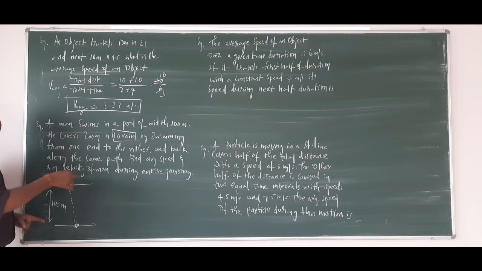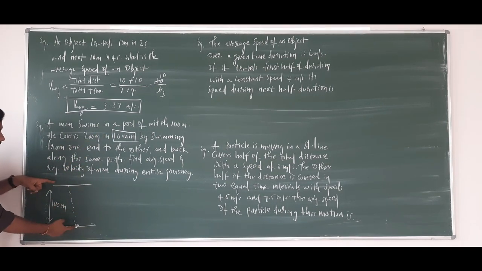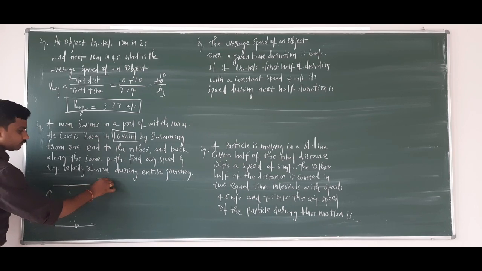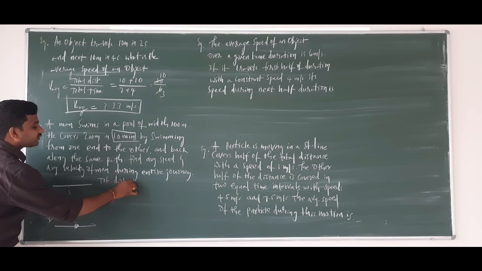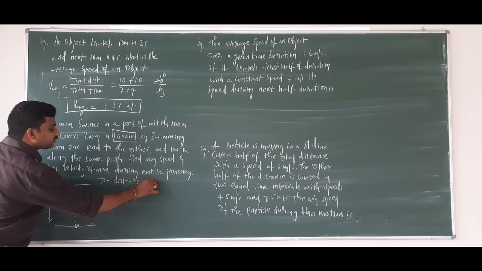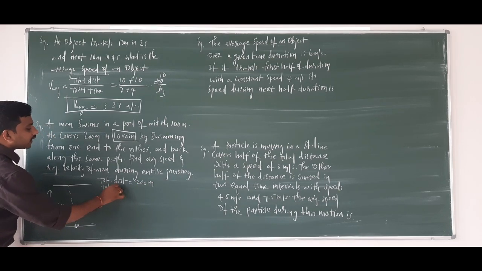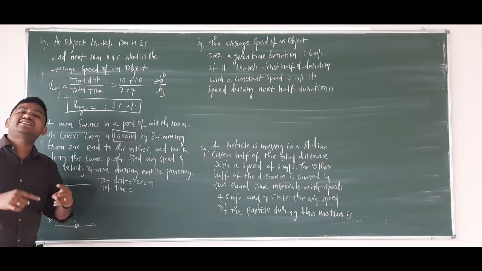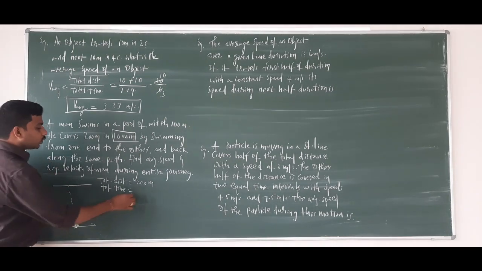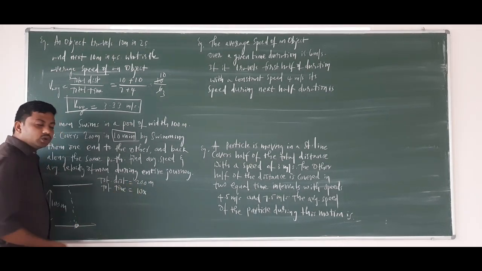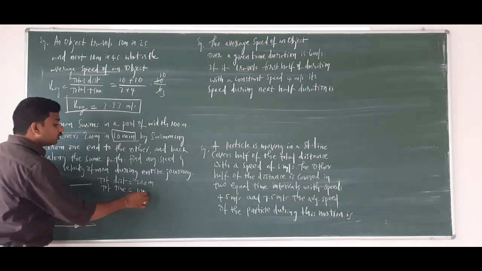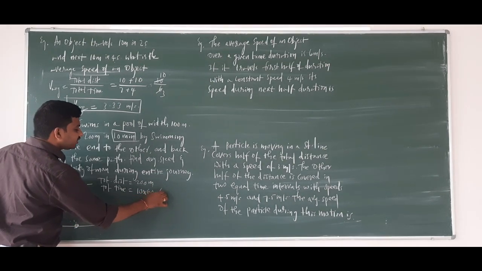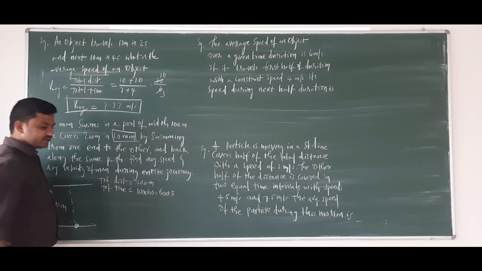So from here to here as well as here to here, the total distance traveled is 200 meters and total time taken is 10 minutes. 10 minutes means how many seconds? So 10 into 60, which is 600 seconds.